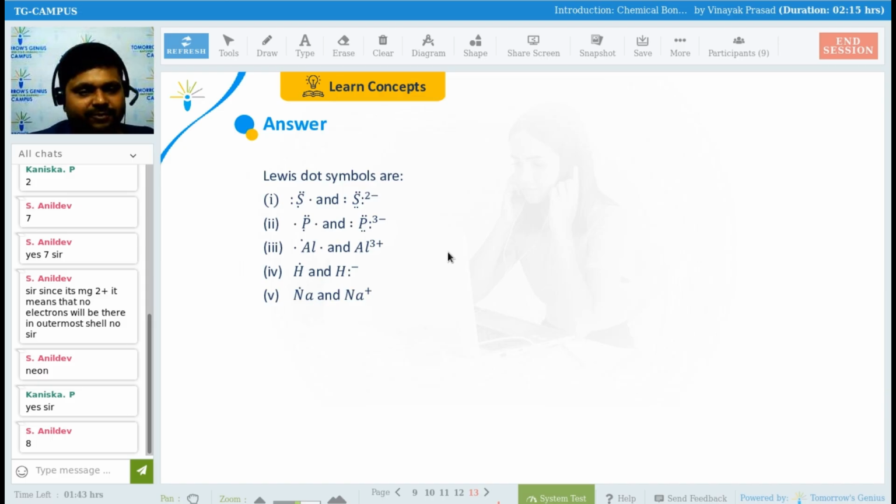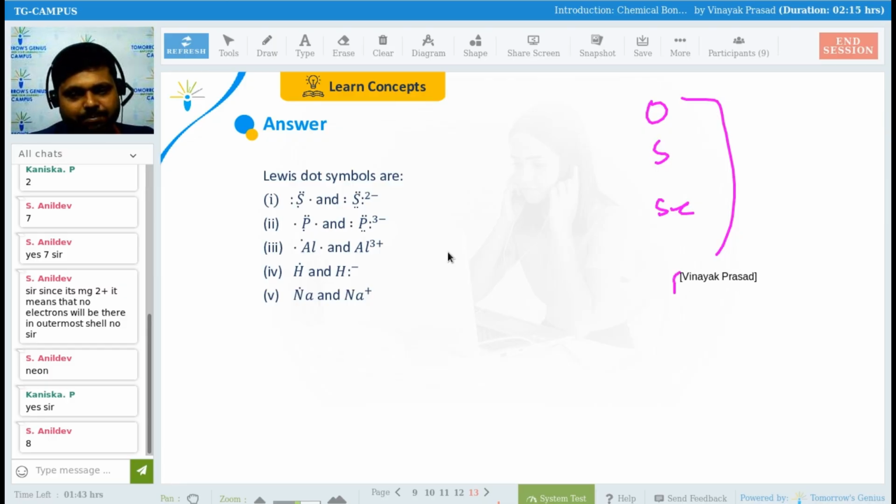So see the answer. For sulfur, because oxygen, sulfur, selenium come in one group only. Yes or no? Just after oxygen, sulfur will be there. Just after sulfur, selenium will be there. And after that, what will be the element? Anyone remember? No? Tellurium. And then polonium. Getting my point? So the outermost electrons will remain the same. Yes or no, guys?